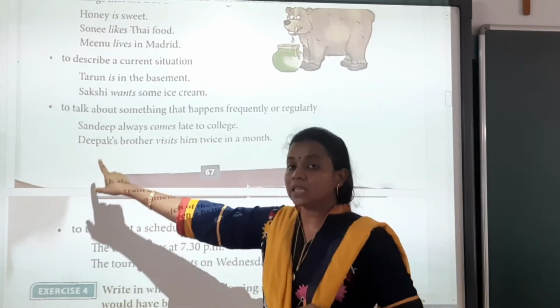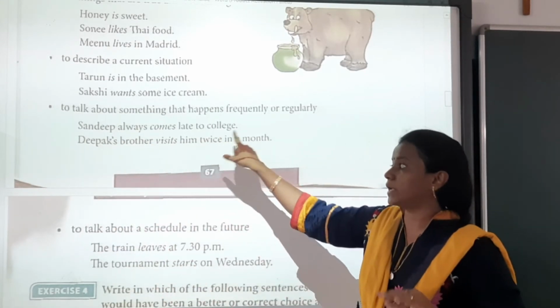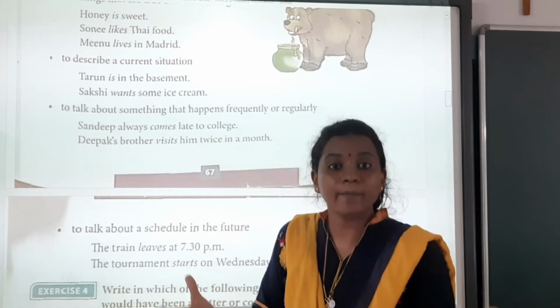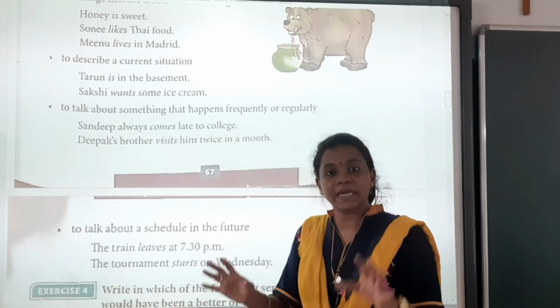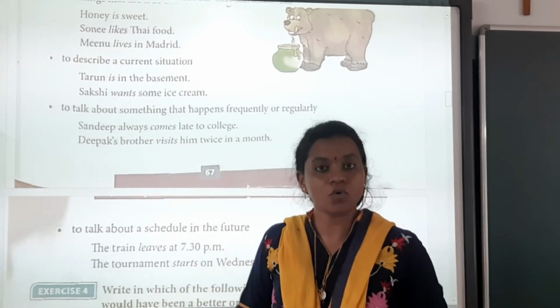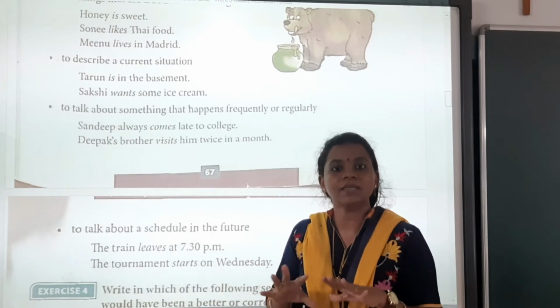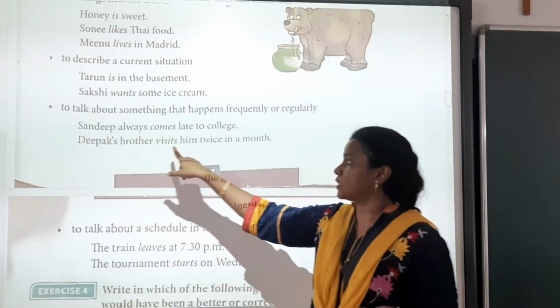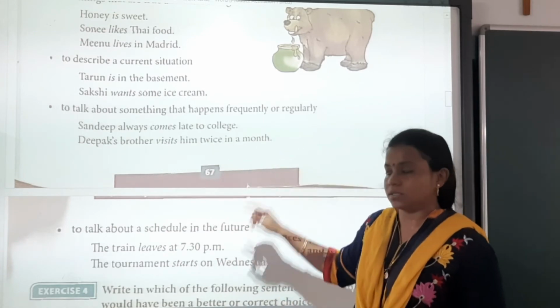That is, Sandeep always comes late to college. That is his habit, that he always comes late. So what will we say? Sandeep always comes late to college. We are describing the habit of Sandeep in the present moment. Deepak's brother visits him twice a month.